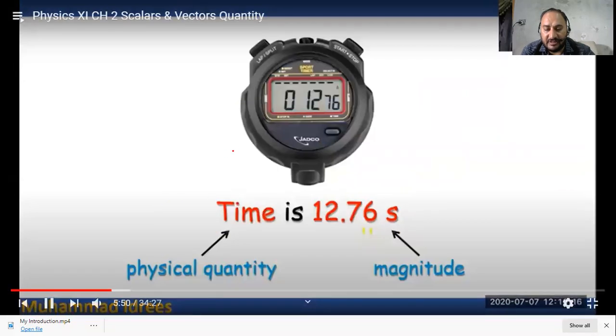Another example: there is a watch. You have to measure time. The teacher gives you an activity, and you say that you will complete this activity, and you measure the time, and you say that 12.76 seconds is there. So time here is a physical quantity, and it is a scalar quantity because it requires only magnitude and proper unit. There is no need of direction. And 12.76 is a numerical value, and S is second, and this is a proper unit.